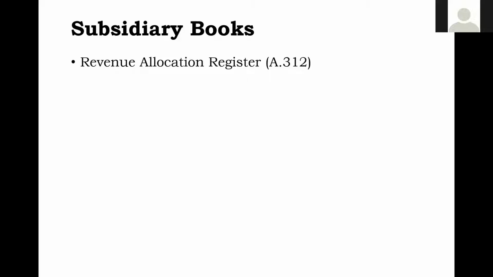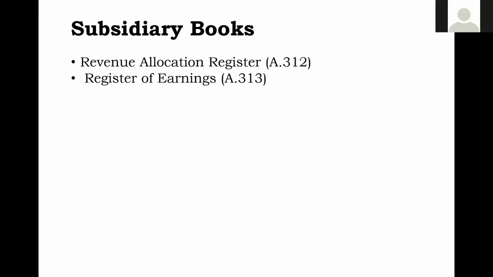Will it be available in the general books? No. In the general books, only one portion will be available. Under each abstract, abstract-wise it will not be available. So here, under the revenue allocation register, you will be having those details also. So these books will help you for managerial information.